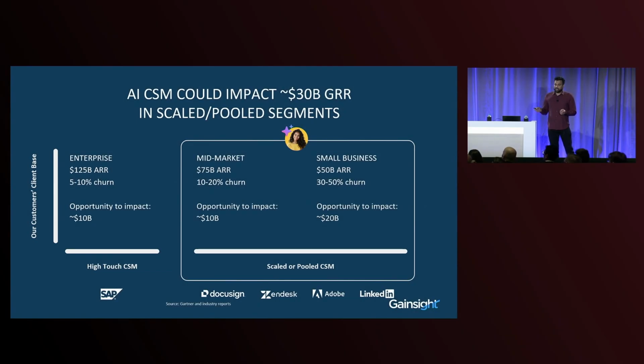We're talking about the long tail, and in the long tail, they constitute about 80% of most SaaS businesses' customers by volume, but they're also 20% of their revenue, which means on a total of $300 billion of annual spend on SaaS, this is about $50 billion. So we believe that by using agents and producing great outcomes in customer success, we have the ability to impact about 10 to 20 billion.